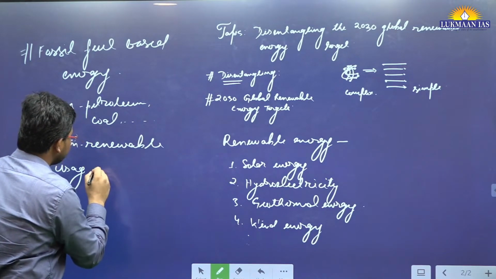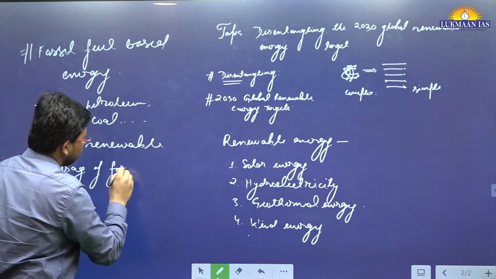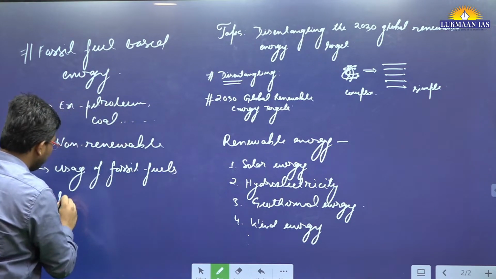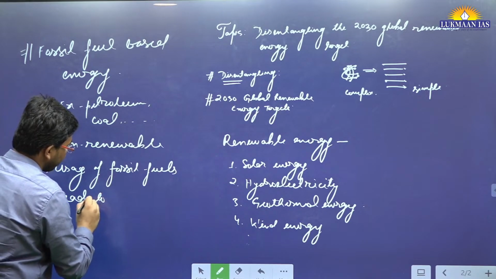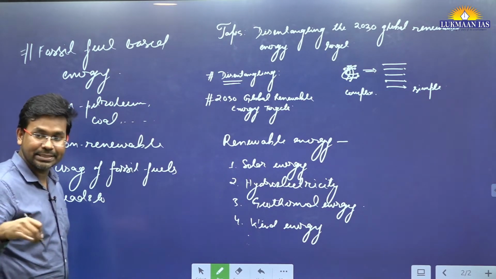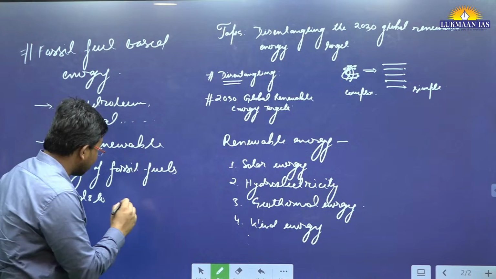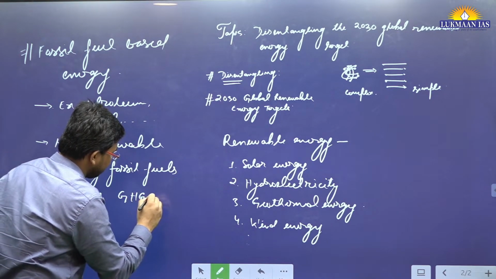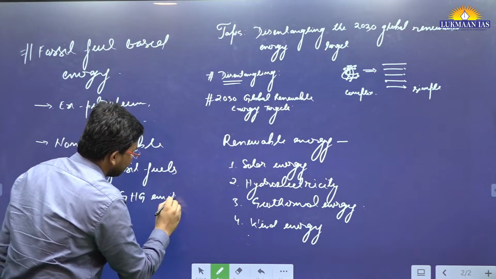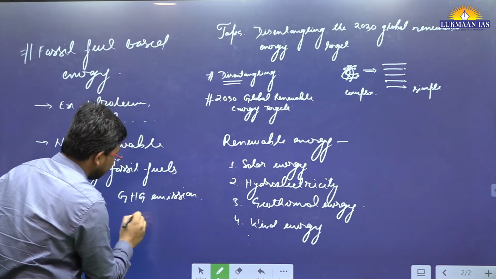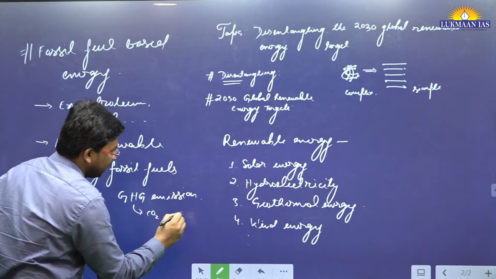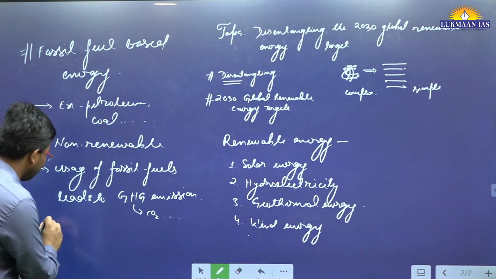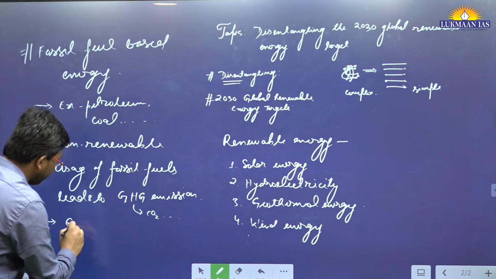The usage of fossil fuels leads to greenhouse gas emissions, GHG emissions. Greenhouse gas emission means it leads to emission of carbon dioxide that actually causes global warming. It leads to, means it is a source of global warming.